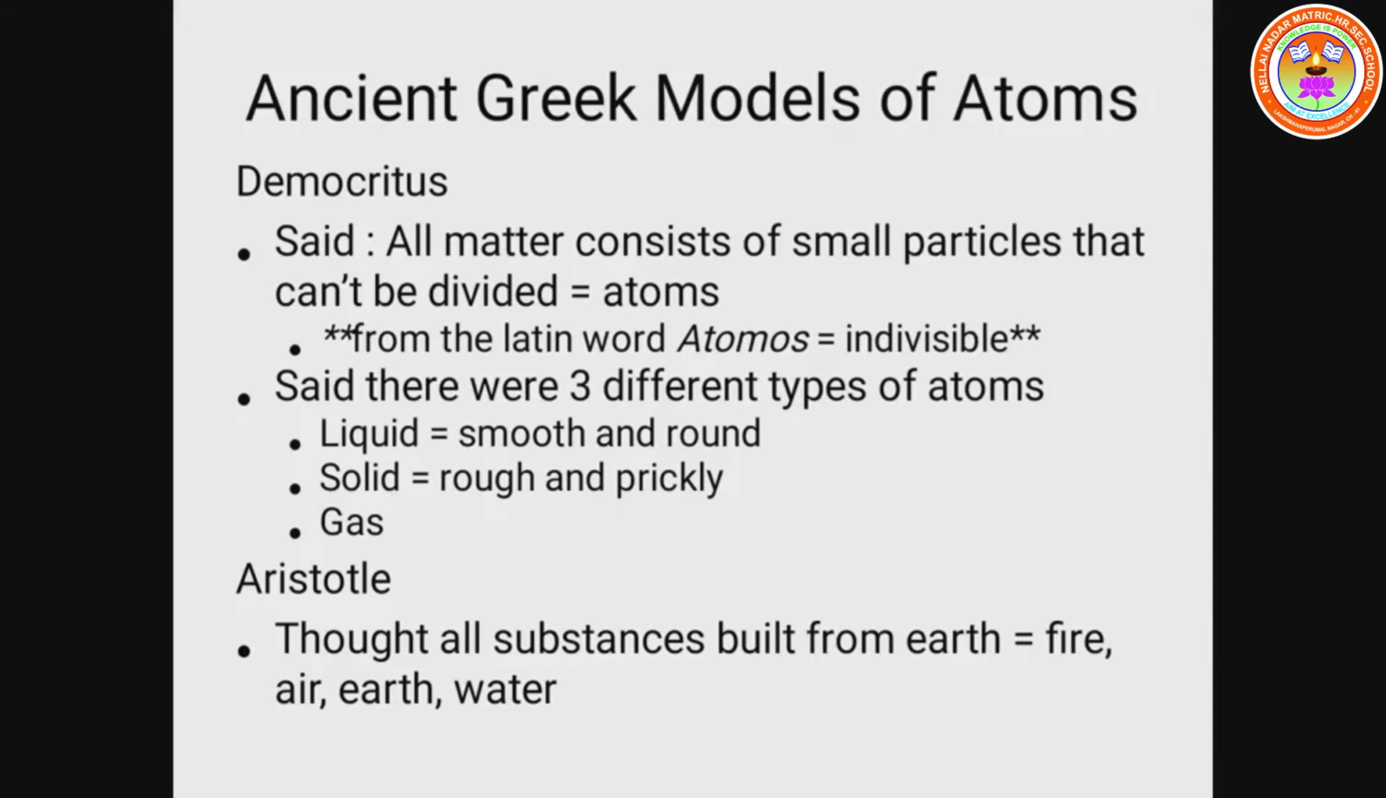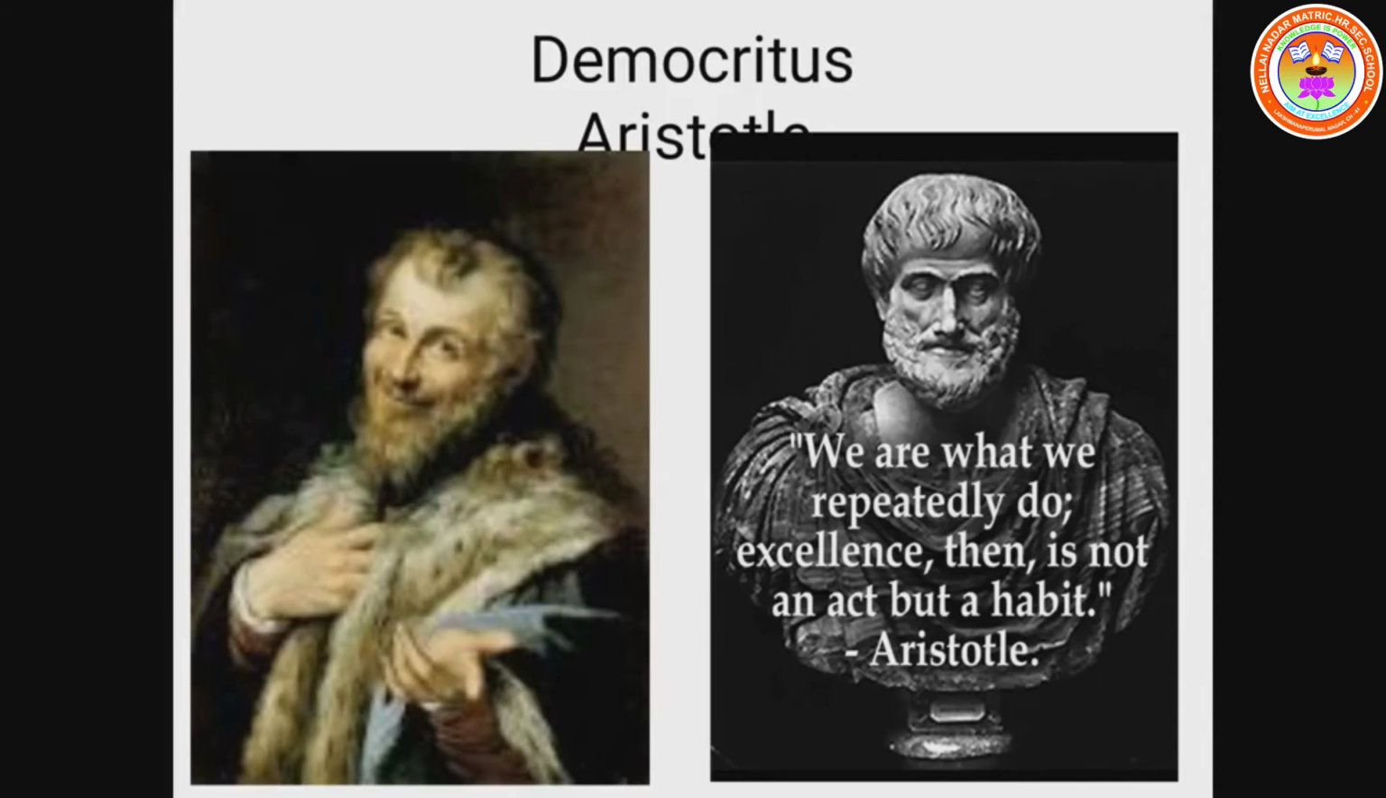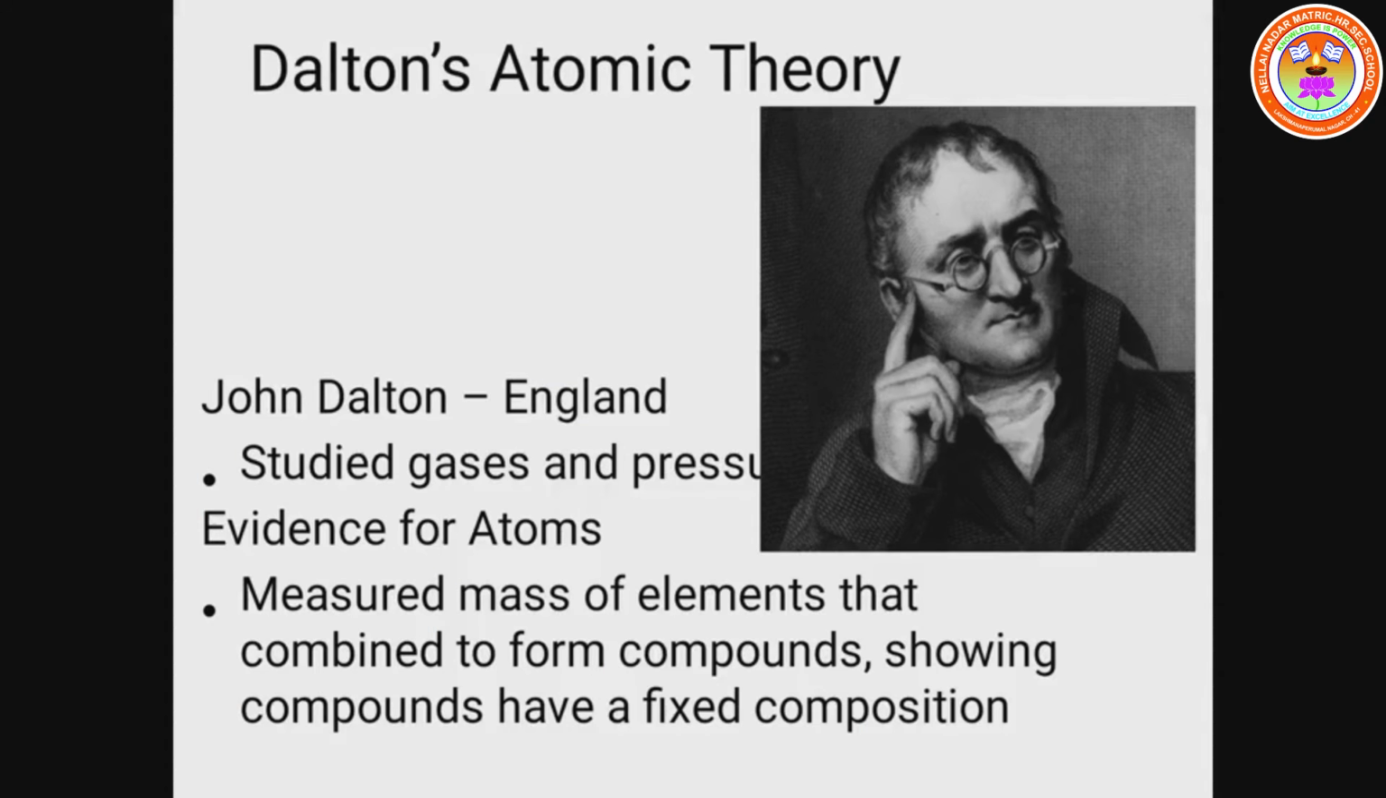Next we enter into Dalton's atomic model. John Dalton, from England, studied gas and pressure as evidence for the atom. He measured the mass of elements that combine to form a compound, showing that compounds have a fixed composition.